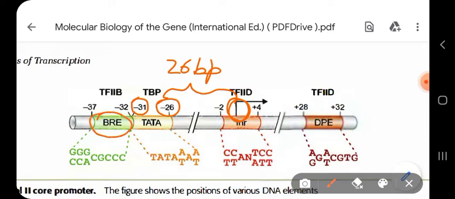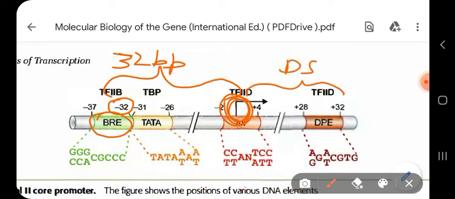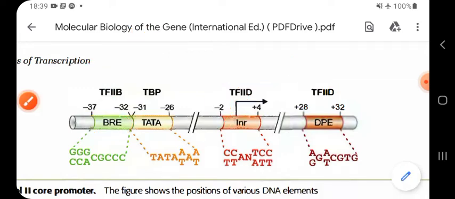Then the BRE element, the BRE element is located at minus 32. That means it is located 32 base pairs away from the transcription start site. But as it is located upstream, a minus sign is given. From the transcription start site, this side is your downstream, whereas the other part is your upstream. Okay, that's why the minus sign and plus sign have been given.